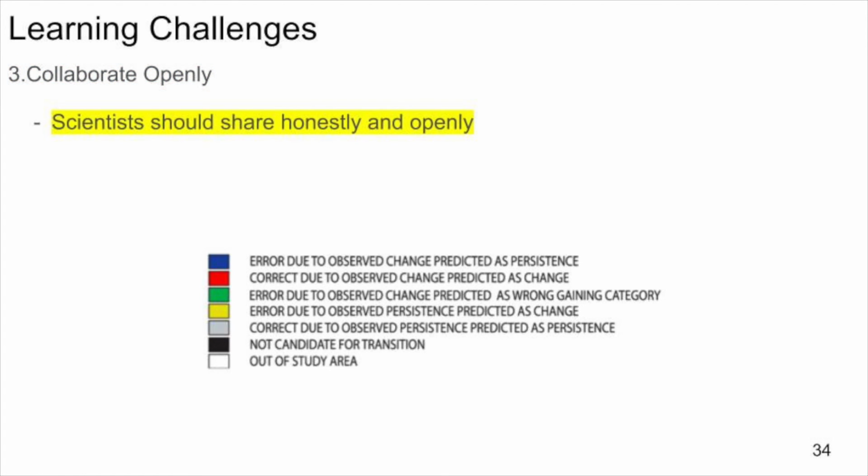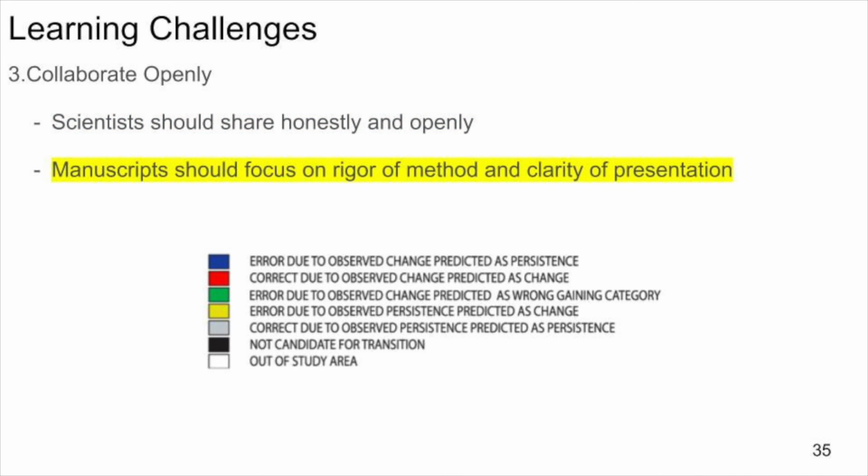Scientists must create a culture where we feel free to share research and results honestly and openly, without a sense that we must claim that the model is somehow good, while lacking a clear definition of good. Scientists can feel professional pressure to make such vacuous claims of success, but such claims are not necessary for high-quality scholarship and tend to hinder progress in science. The criterion for acceptance of manuscripts should be rigor of method and clarity of presentation, not results concerning predictive accuracy, and certainly not empty claims of success.